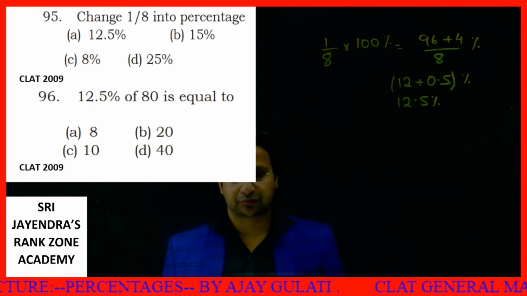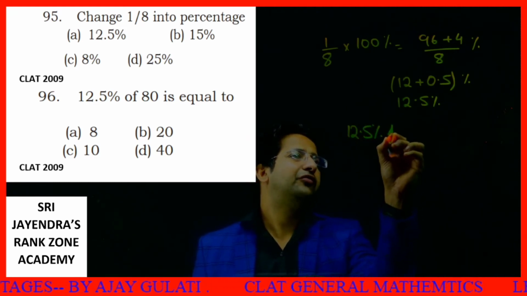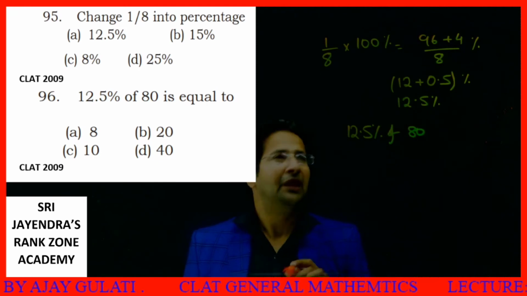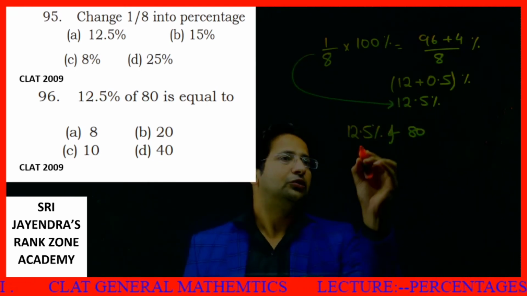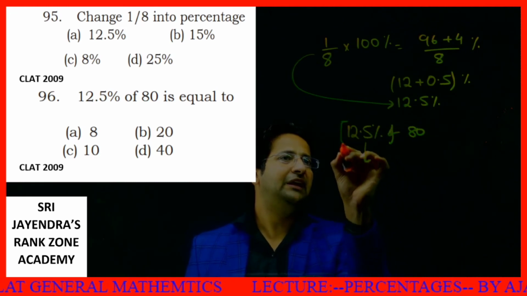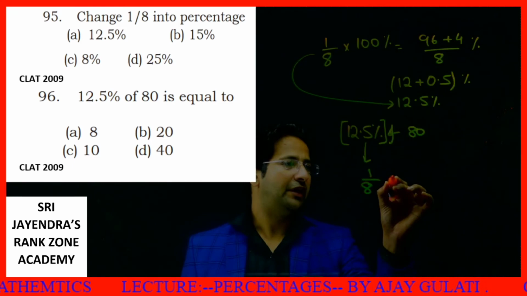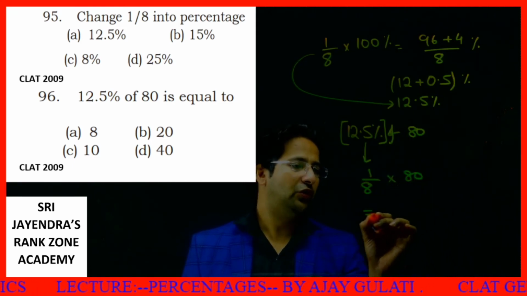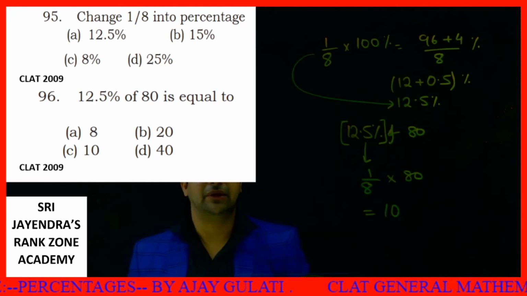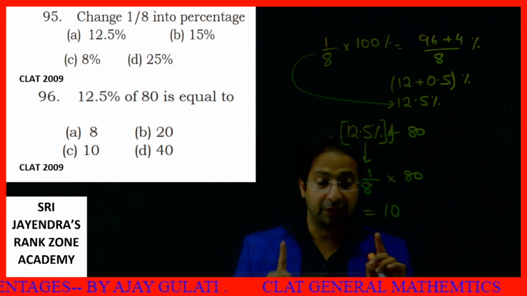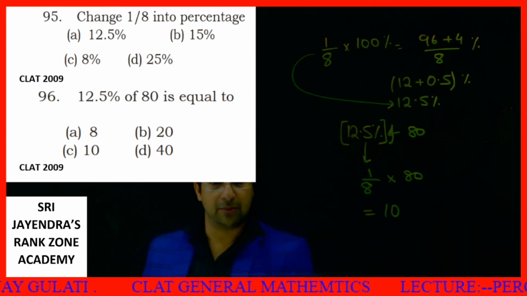Question 2. 12.5% of 80. We just saw 1 by 8 when converted into percentage means 12.5. So 12.5 percentage as a whole, I can write as 1 by 8. 1 by 8 into 80 is 10. So easy were the questions being asked in your exam. I'll be covering each and every question asked in your previous year CLAT exams.